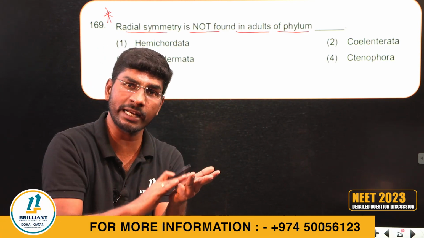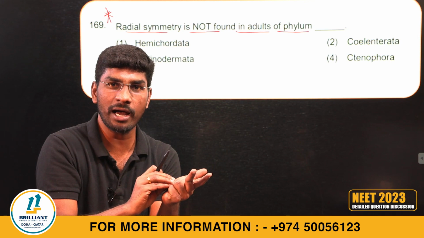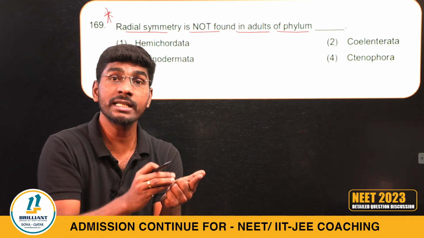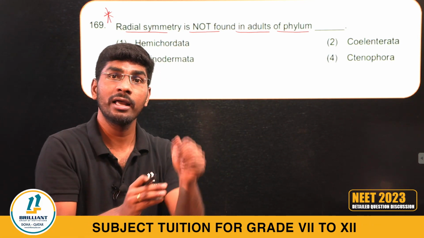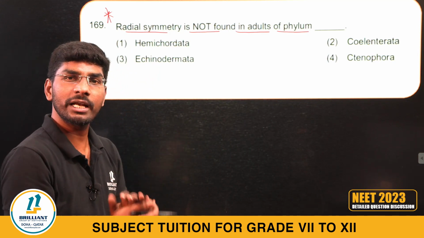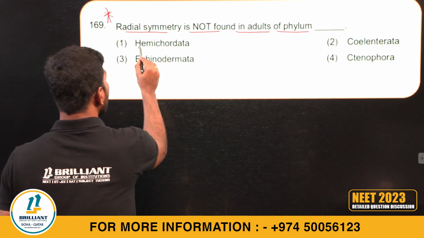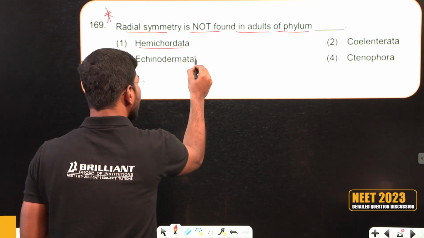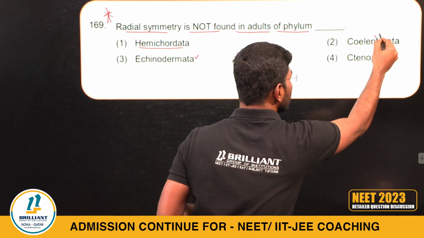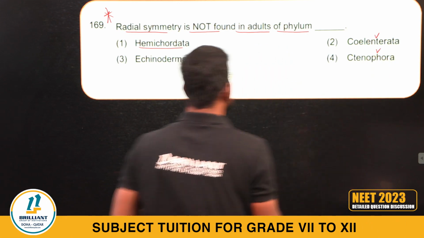Coelenterata, Ctenophora, adult Echinodermata show radial symmetry. Pick up the right answer. Which one is not showing radial symmetry? Hemichordata, Echinodermata: yes, Echinodermata shows it. Coelenterata, yes, it also shows it. Ctenophora also shows it. So what's the right answer?